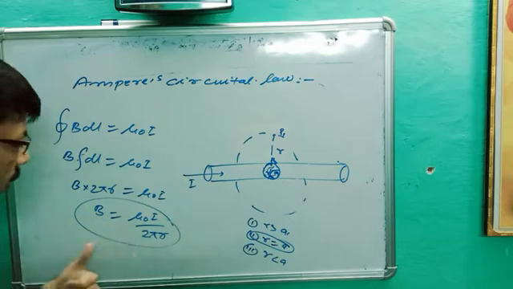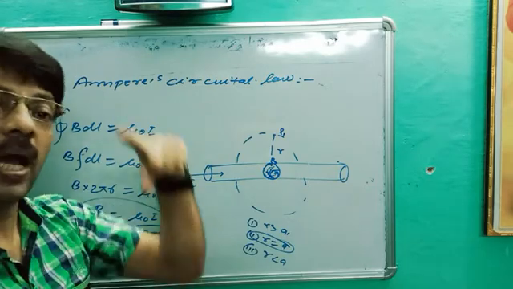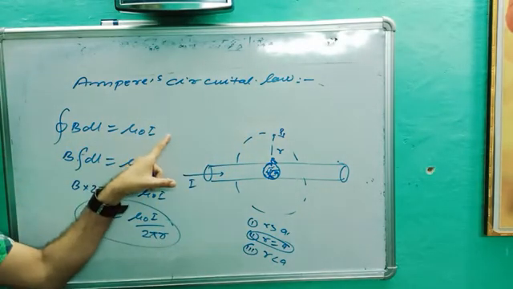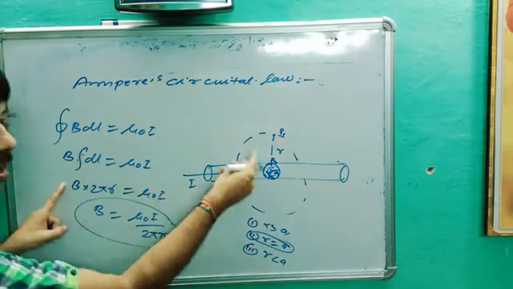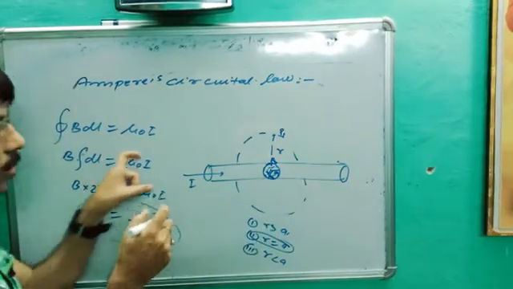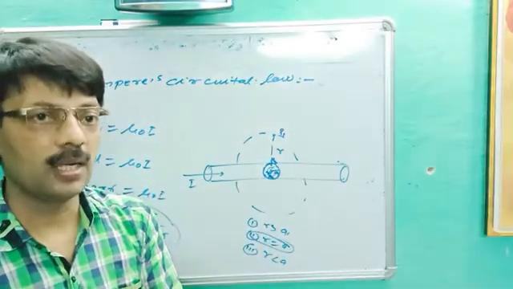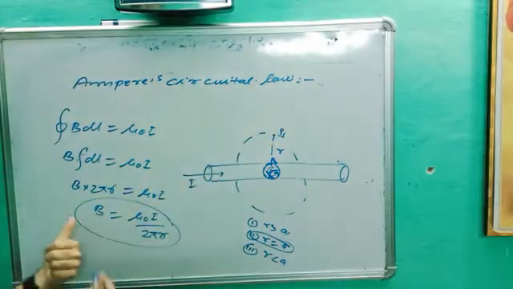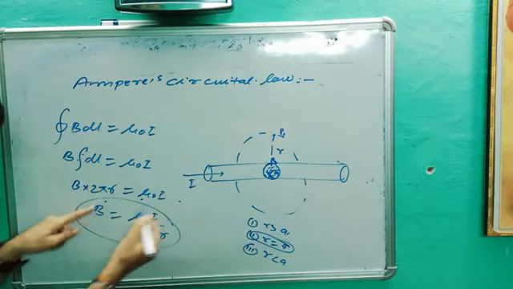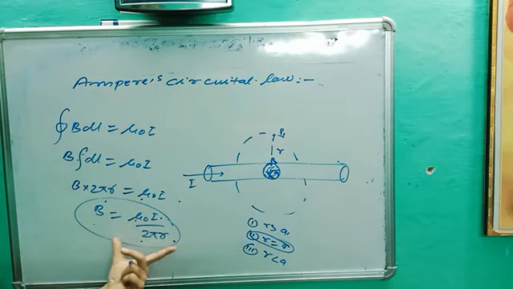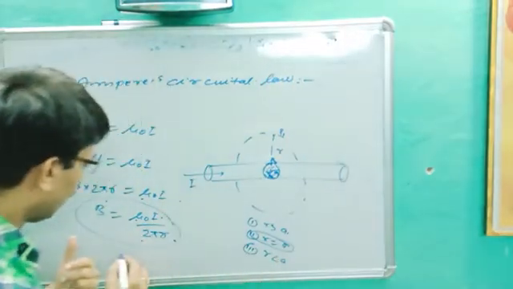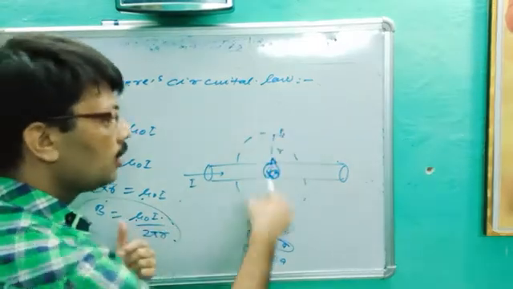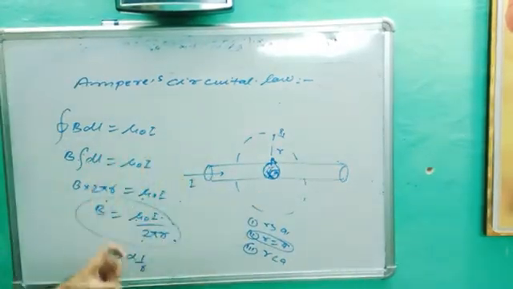See there, how easy. That was the magnetic field due to a long straight wire by Biot-Savart law. Here we got the same answer by Ampere circuital law. B dot dl is equal to mu naught I, and we have to find the magnetic field. So B into 2 pi r is equal to mu naught I, so B is equal to mu naught I upon 2 pi r, the magnetic field outside the wire. Here we confirm that B is inversely proportional to r. As distance increases, magnetic field decreases. This is the story of outside. We will trace the graph later.